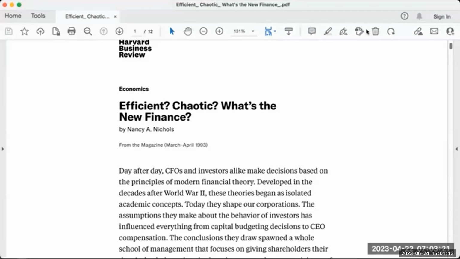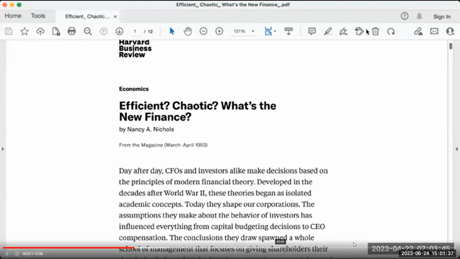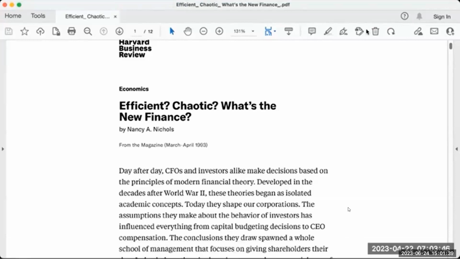you selected. To get some ideas on how to go about this, the article is a good review, a good research for going about that case number 1 analysis. So if you have not read it yet, do so this weekend. It might be a final piece of the puzzle to look at the risk analysis interpretation of your company. "Efficient, Chaotic, What's the New Finance?" The article from Harvard Business Review.